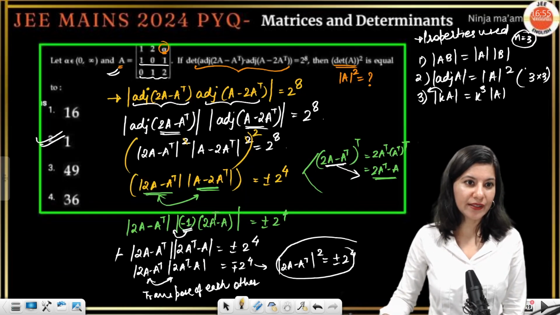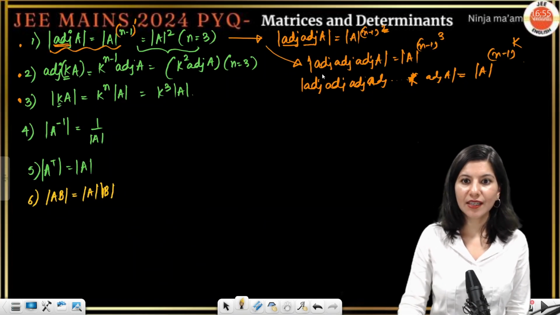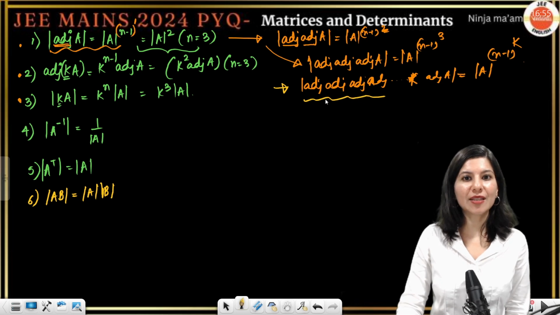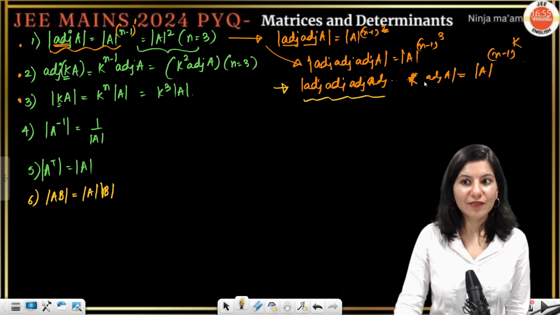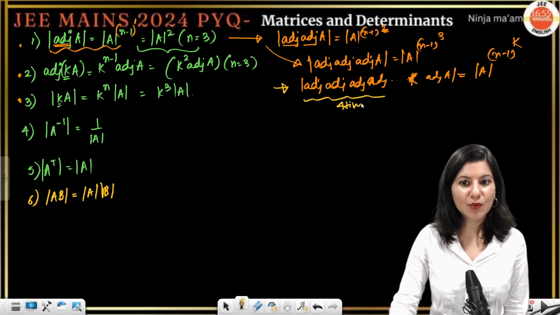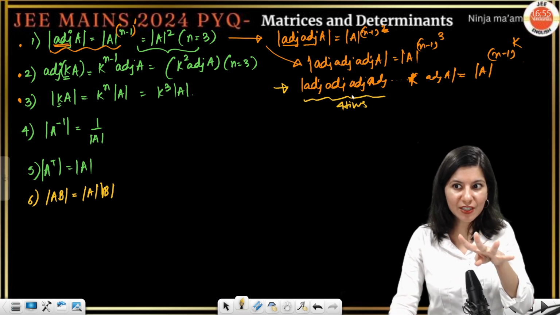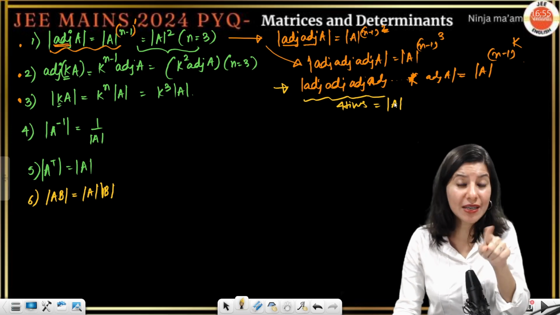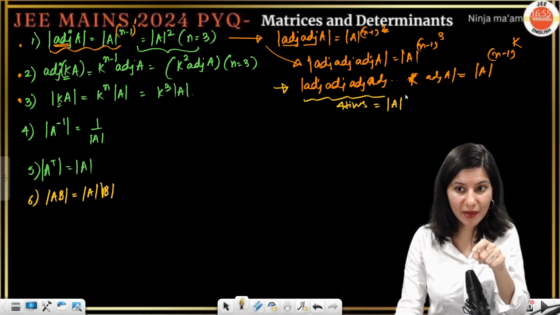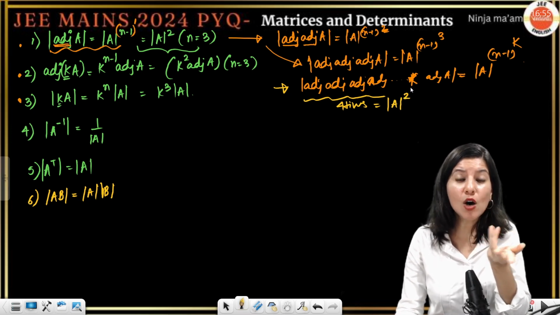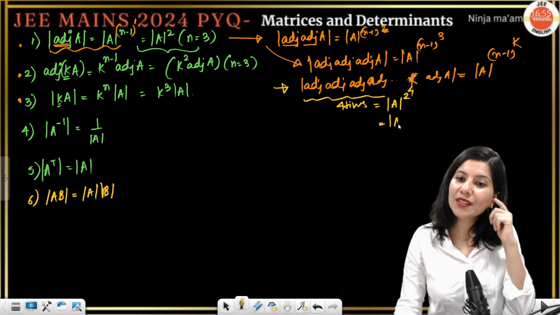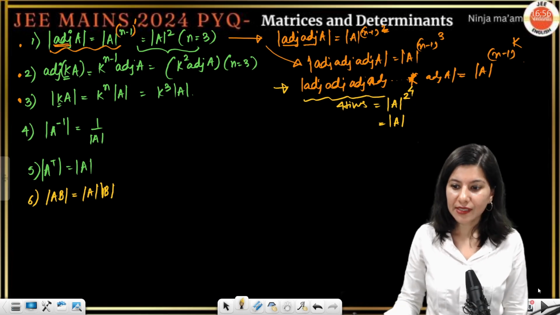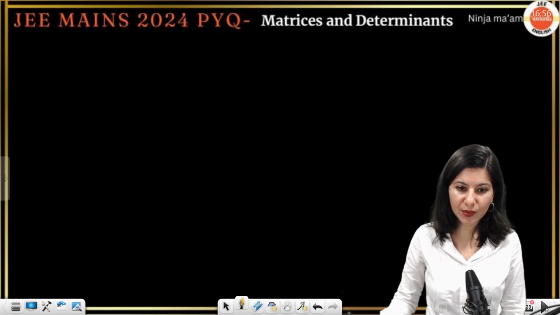I told you that this property, yes. Can you see this? 4 times, this multiple times adjoint. So, if it is written 4 times, tell me what will happen. Determinant of 4 times adjoint, adjoint A will become equal to determinant A raised to power n minus 1. N is the order. So, 3 minus 1, 2. Raised to power how many times? 4 times. So, this is going to be determinant A raised to power 2 raised to power 4. Okay. So, yes, this is the formula which we are going to apply.